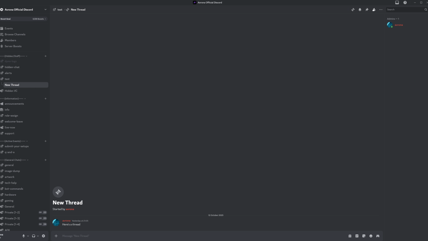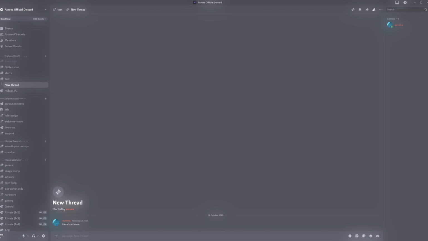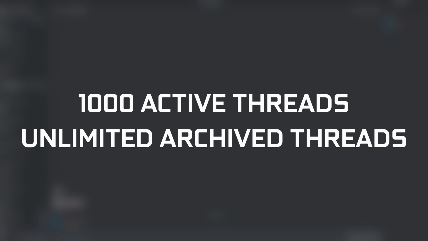However, like with most things with Discord, there is actually a limit to how many threads a server can have. Similar to how there are limits to how many servers you can join or how many channels there can be within a single server, there is also a hard limit to how many active threads there can be at once, that being 1000. And there is no limit to how many archived threads you can have.